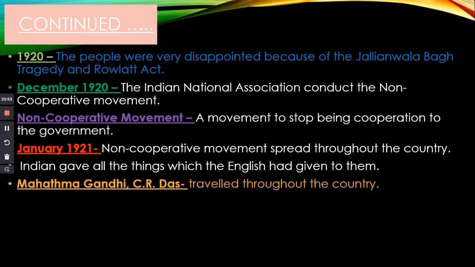One of the objectives of establishing the National Association was to cooperate with the English government to give fairness to all of the Indians. But later, because of the Jallianwala Bagh tragedy and the Rowlatt Act, in December 1920 the Indian National Association conducted a non-cooperative movement, a movement to stop cooperating with the English government.